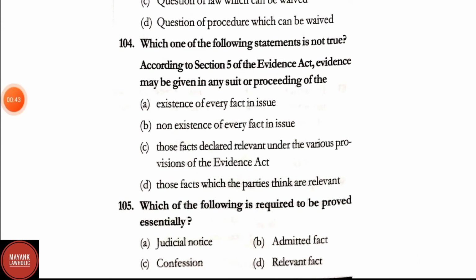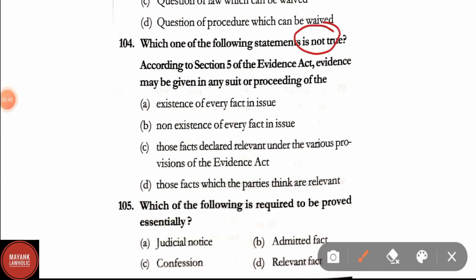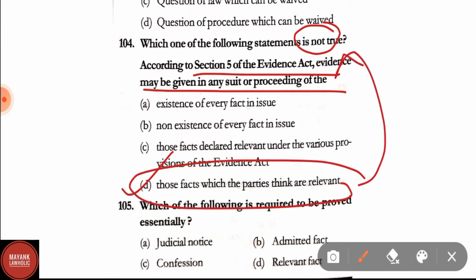Question number 104. Which one of the following statements is not true? According to Section 5 of Evidence Act, evidence may be given in any suit or proceeding of the existence of every fact and issue, non-existence of every fact and issue, those facts declared relevant under the various provisions of the Evidence Act, those facts which the parties think are relevant. In question number 104, option D is not correct, therefore will be the right answer.